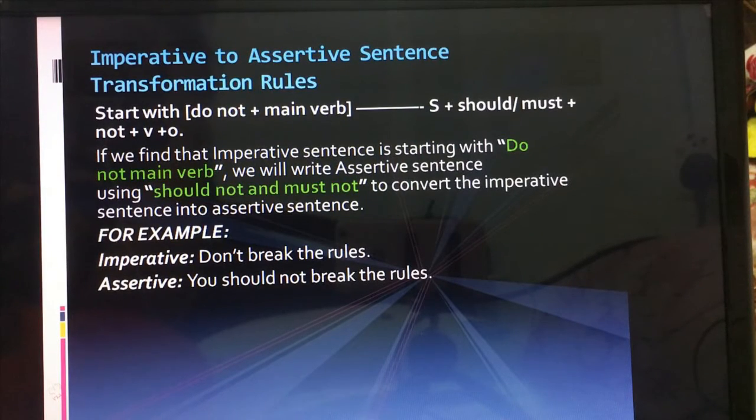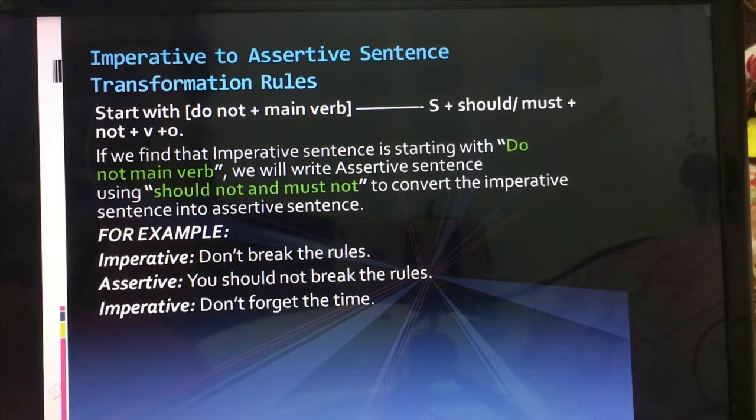As I showed you in the structure, if it is do not plus main verb, then we change it this way. We add a subject at the beginning, then we write should or must, then not, then plus verb and then the extra. So it becomes: you should not break the rules.